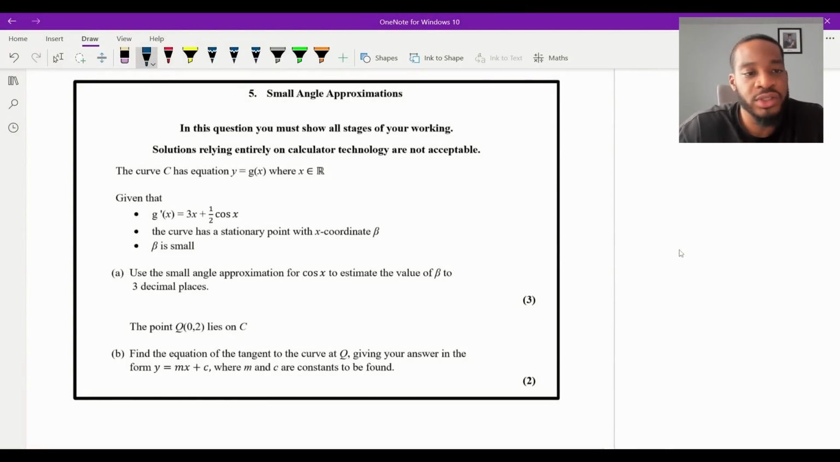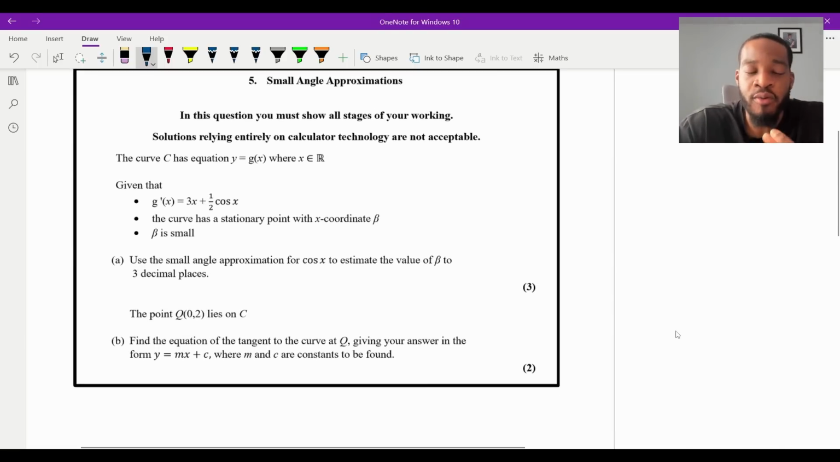Okay, so question 5 says, the curve C has equation y equals g of x, where x is an element of the reals. Given that g dash of x is equal to 3x plus a half cos x, the curve has a stationary point with x coordinate beta. Beta is small. Part A says we need to use the small angle approximation for cos x to estimate the value of beta to 3 decimal places for 3 marks.